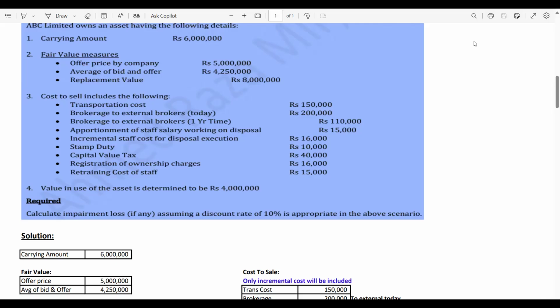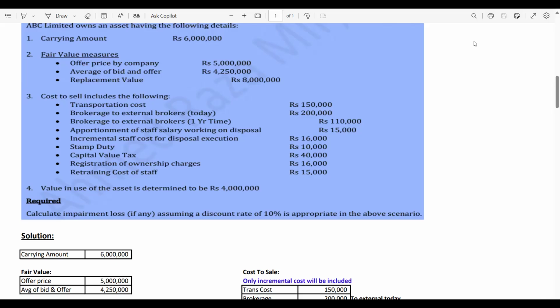First, we have transportation cost. If you remember, in the start I mentioned that only incremental, meaning additional, cost will be included in the cost to sale. Transportation cost, of course, is necessary. It's an additional cost, so yes, it will become part of cost to sale. Brokerage to external broker, of course, is a kind of marketing. If there is no broker, then how will you sell it? So brokerage cost is necessary, and that's why it is also included in cost to sale.